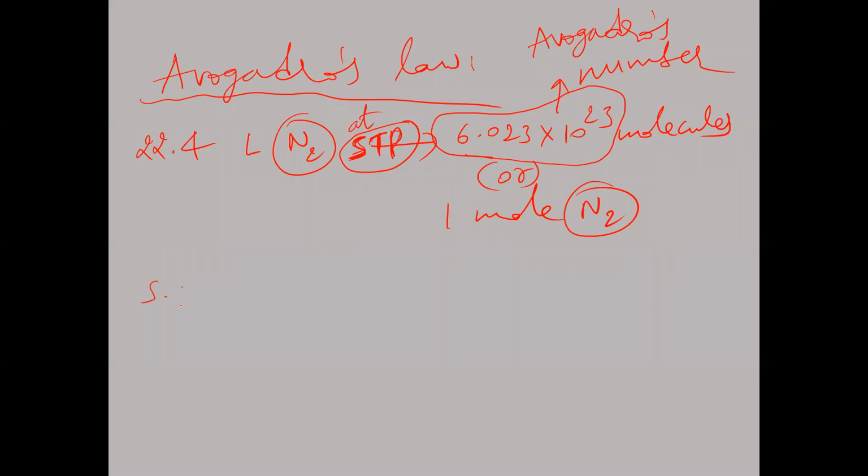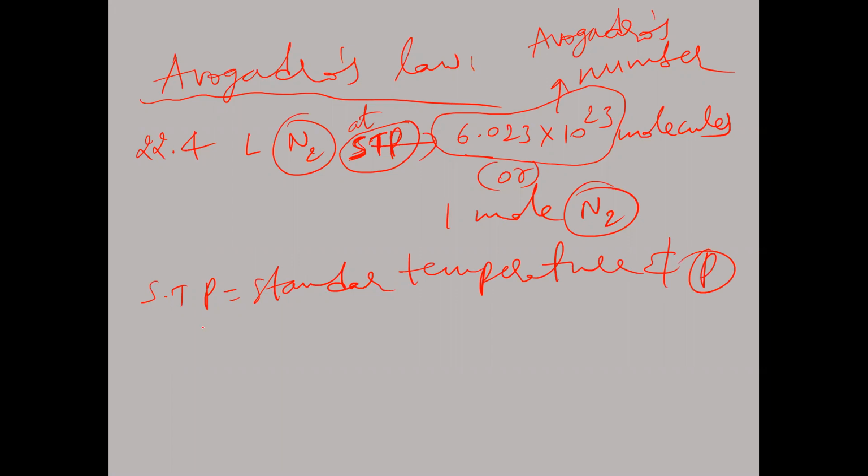Okay, so STP conditions meaning standard temperature and pressure. What is standard temperature value? What is standard pressure? Standard pressure means 1 bar. And standard temperature means 273 Kelvin. So 0 degrees Celsius or 273 Kelvin. Okay, so that we take.